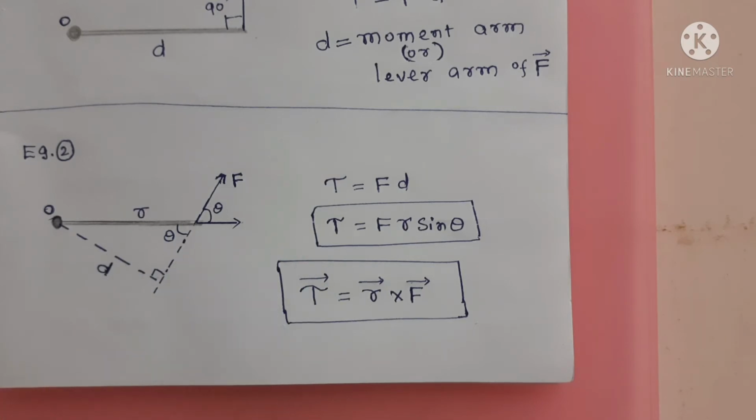So we can write in vector product, tau equal to R cross F. R is the length of the rod, F is the applied force. So tau is a vector quantity. This D is called the moment arm. You're understanding how to write the torque like this.